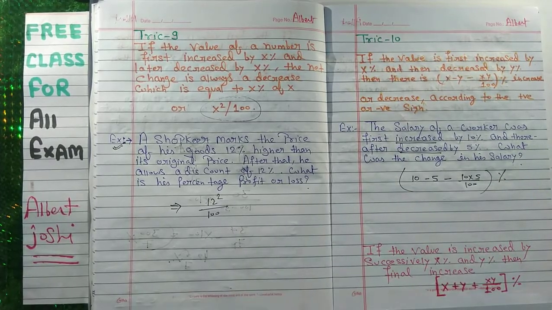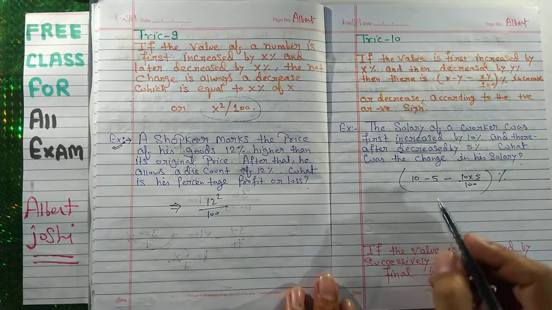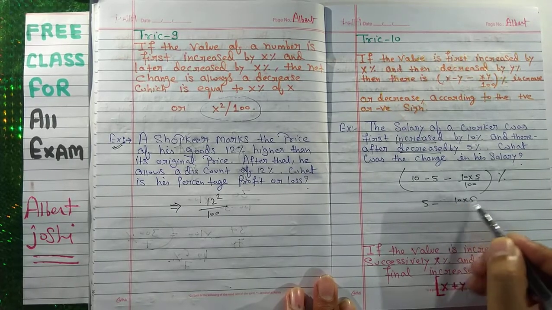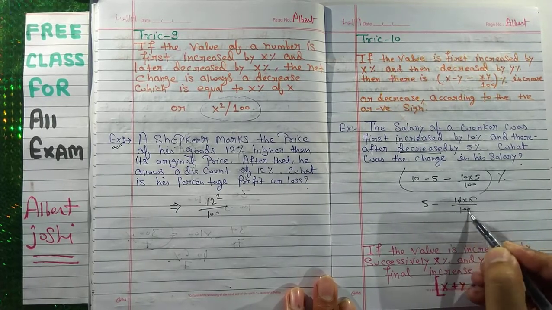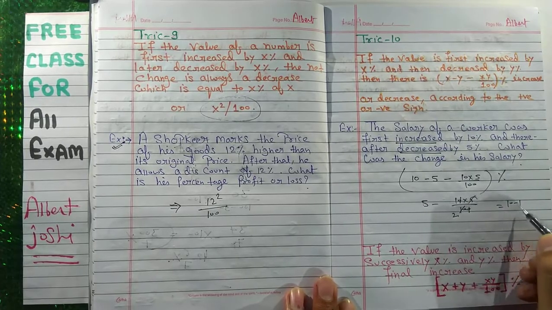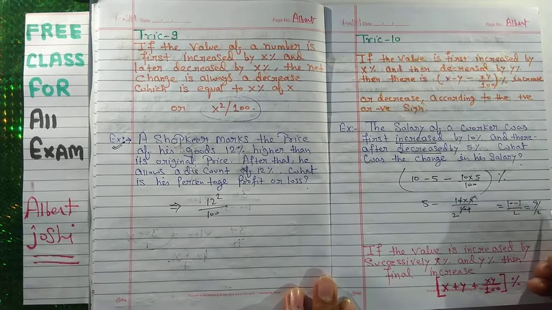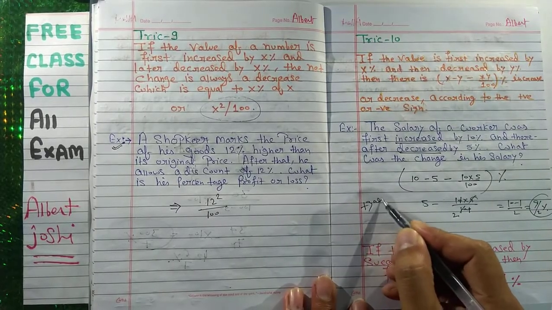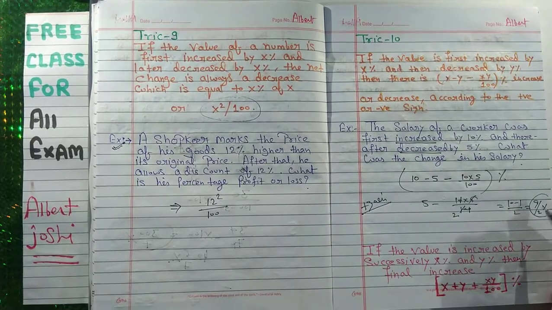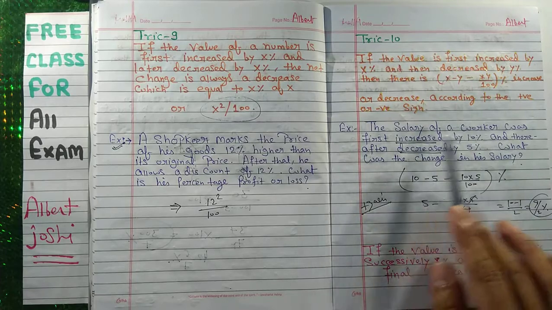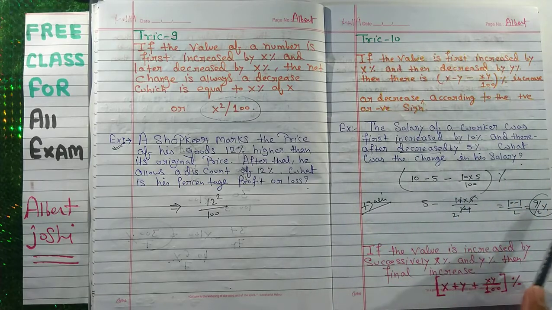We took only 2 seconds to solve this problem. 10 minus 5 is equal to 5, minus 10 into 5 upon 100. 5 twos are 10, so 5 minus 1 upon 2. This is 9 upon 2%. So he is getting a gain. If this were a negative sign, it would mean that the shopkeeper or the worker got a loss.